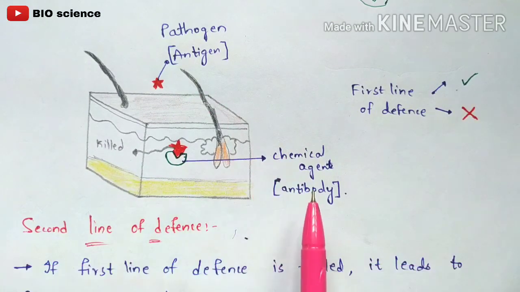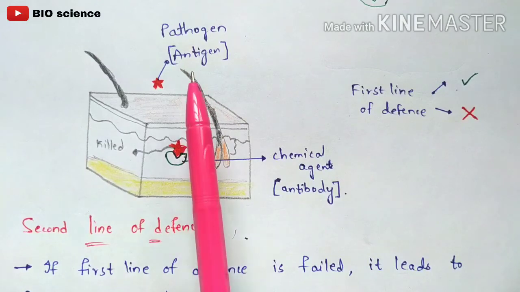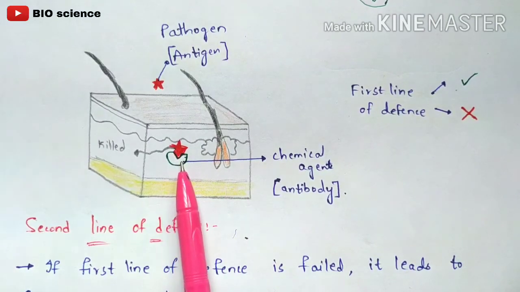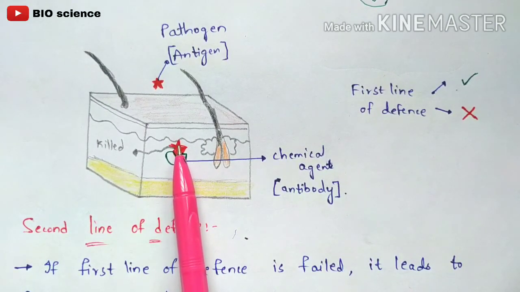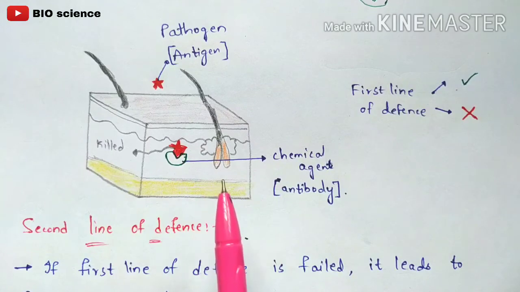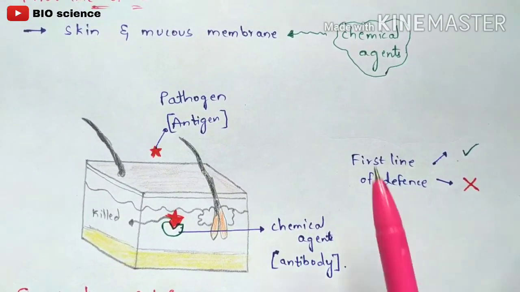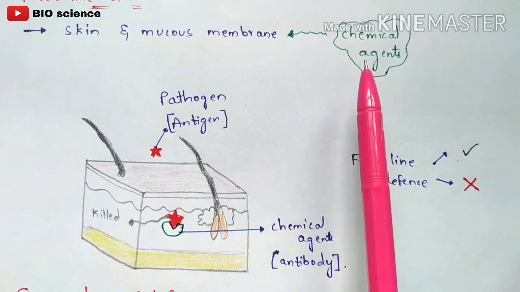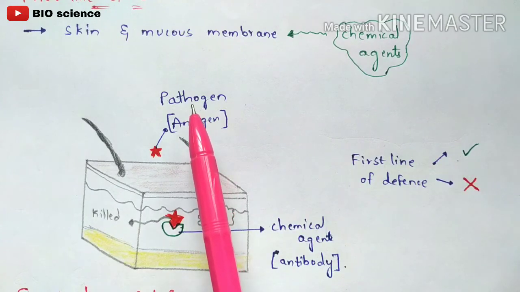These are the immunological terms. What is the immunological term for pathogen? Antigen. What is the immunological term for the chemical agent? Antibody. So this green chemical agent acts as an antibody, and this red pathogen acts as an antigen. Antigen-antibody interaction takes place, and once it is done, it kills the antigen. The pathogen which entered from the external environment is killed by these chemical agents. So what is the defense mechanism here? Killing the pathogens which have entered from the external environment.